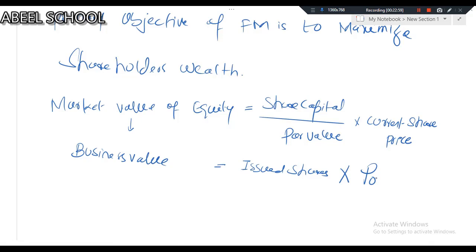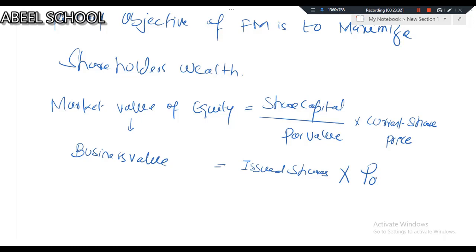Now listen carefully. Let's say someone is asking you why you have used the symbol P0 for current share price. My question is, why have we used the symbol P0 for current share price? We could have used any other symbol. Why P0?